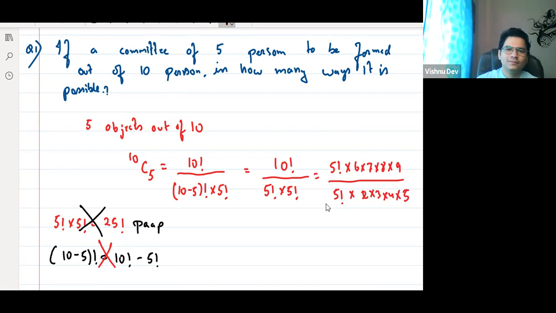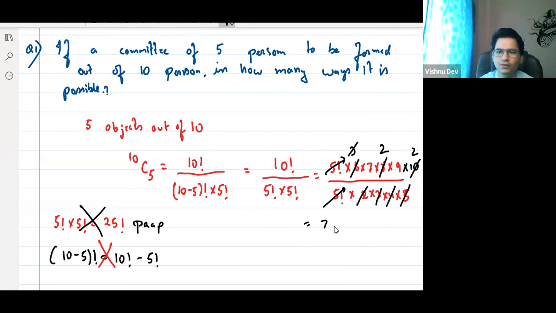Right? So can I just divide this 5 factorial and this 5 factorial? Hayana, tell me step by step. Yes, sir. 9 into 10. 10 divided by 2, 3 will divide this, 4 will divide this 2 times, 5 will divide this 2 times. Now tell me, what is the answer? 7 into 9 into 4. I hope all of you can get the answer now.